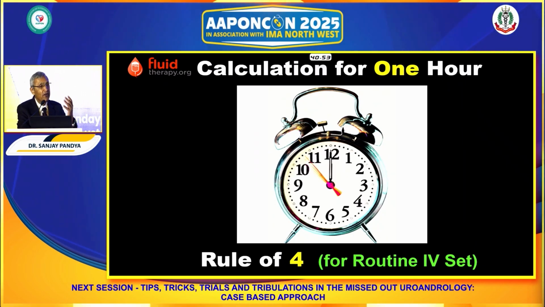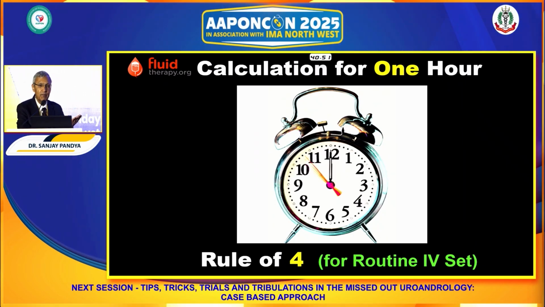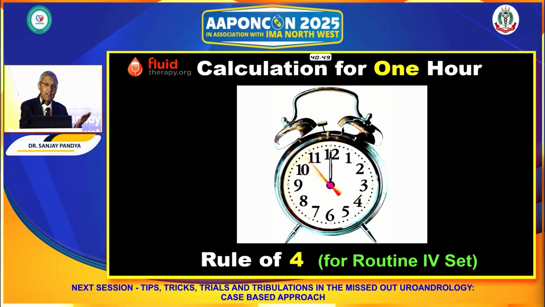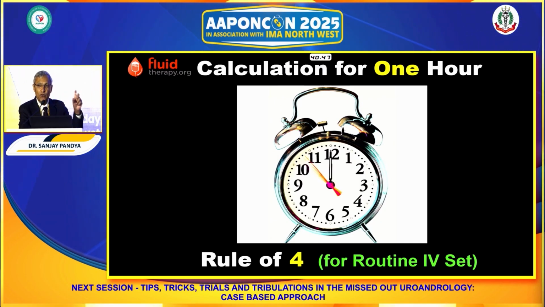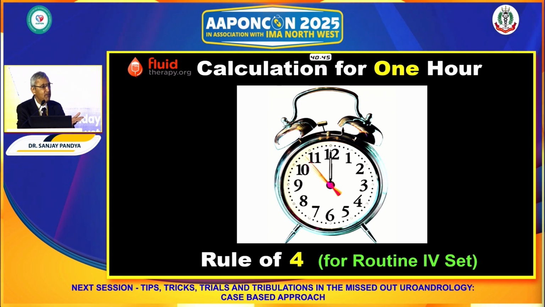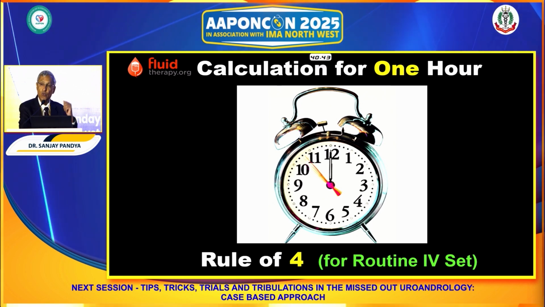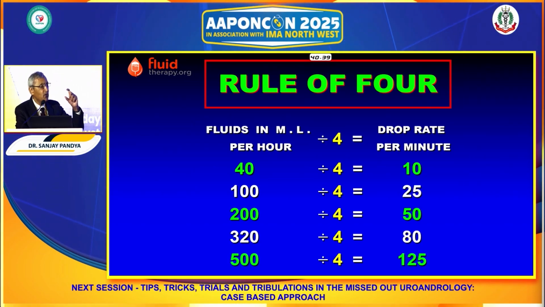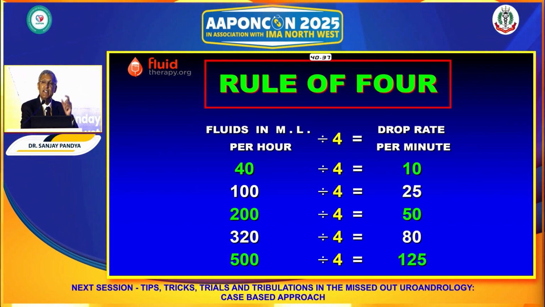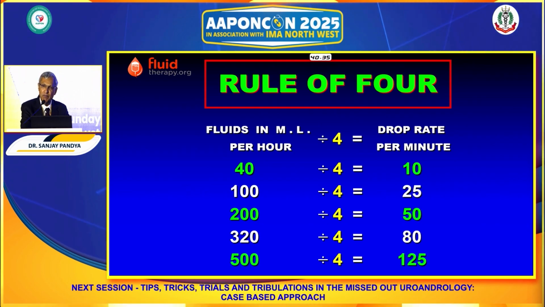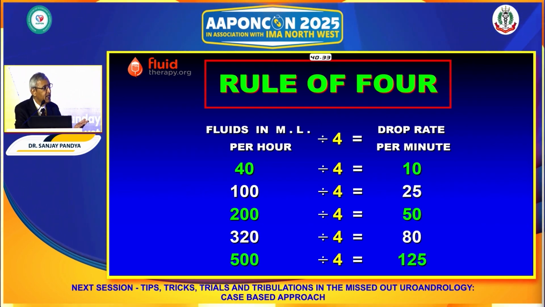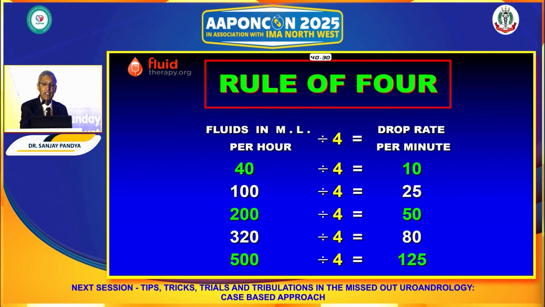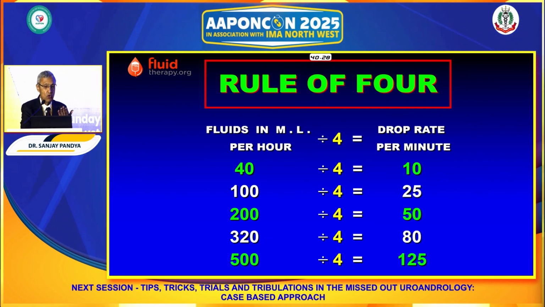Now, when we want to calculate for 1 hour, because all patients may not require such a 24 hours delivery, for them it's even simpler, it's rule of 4. Rule of 4 is what? Suppose you want to give 100 ml, divided by 4, that means 25 drops per minute. If you want to give 200 ml, divided by 4, that means 50 drops per minute.